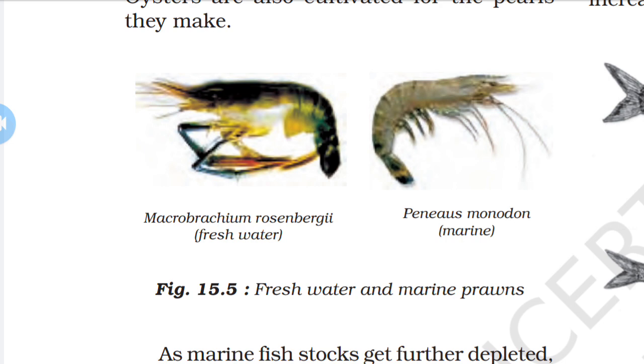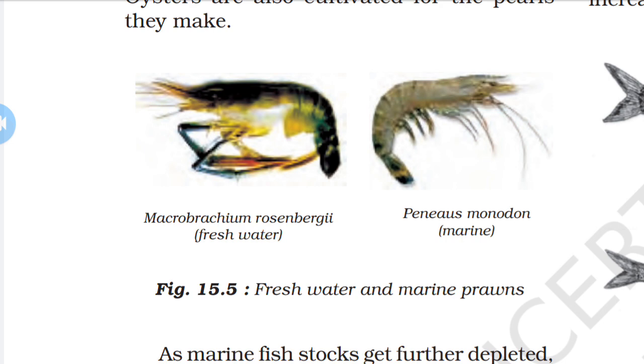Marine fish stocks have further depleted, and the demand for more fish can only be met by culture fisheries practice called mariculture. Marine culture fisheries are developed near Dwarka and Porbandar in Gujarat, as you know.